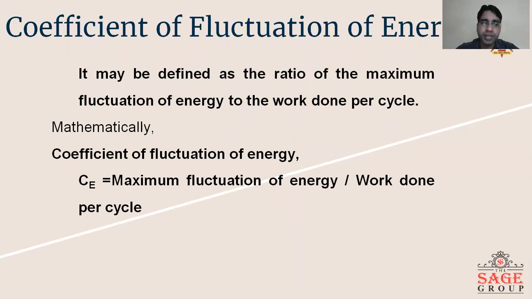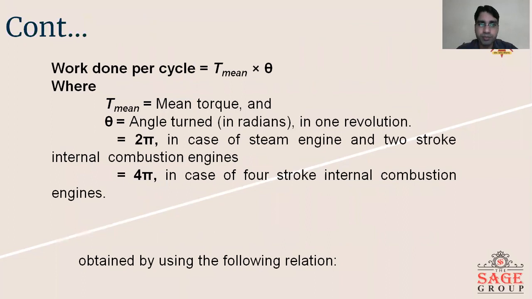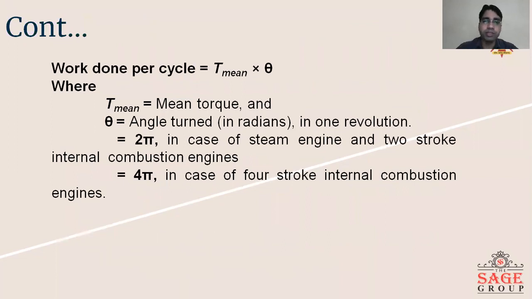We have already calculated the maximum fluctuation of energy, so how can we calculate the work done per cycle? We can calculate it with the help of this formula: T mean into theta. Here T mean is the mean torque in the turning moment diagram, and theta is the angle turned in radians per revolution, or per cycle. Theta equals 2 pi in case of a steam engine or two-stroke IC engine, and theta equals 4 pi in case of a four-stroke IC engine.